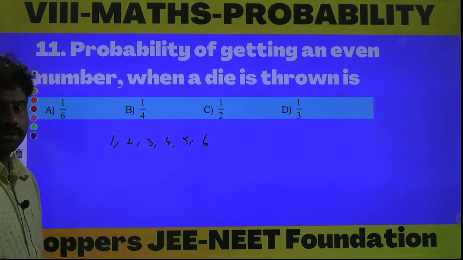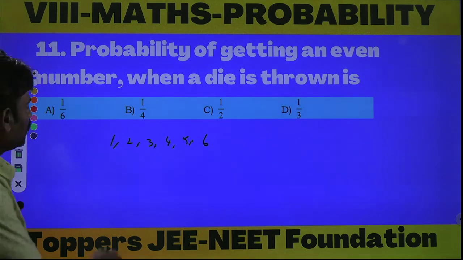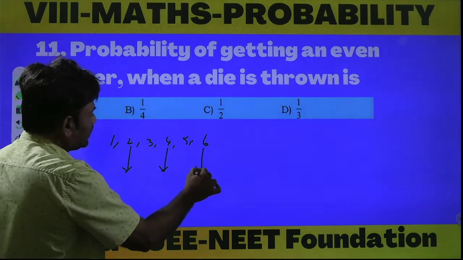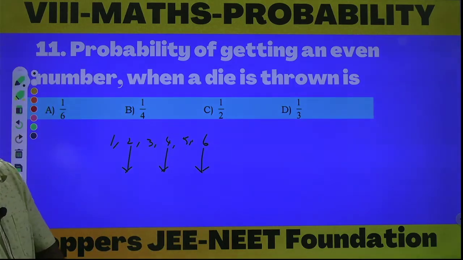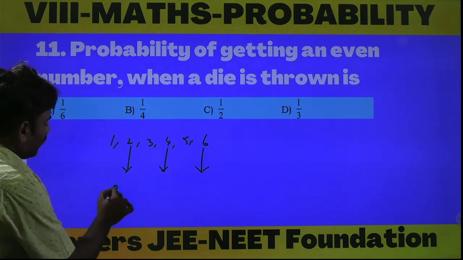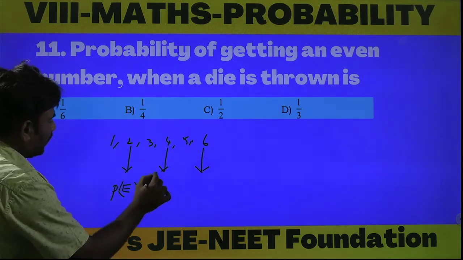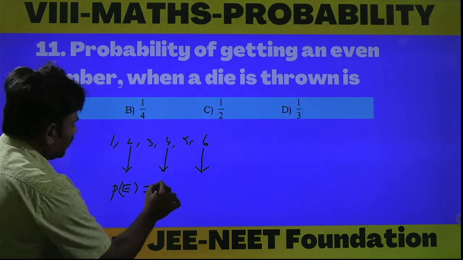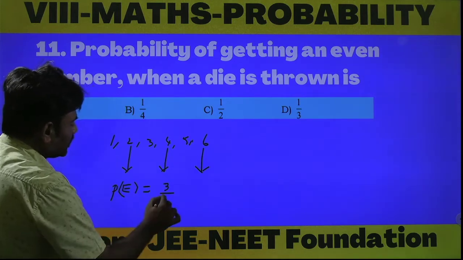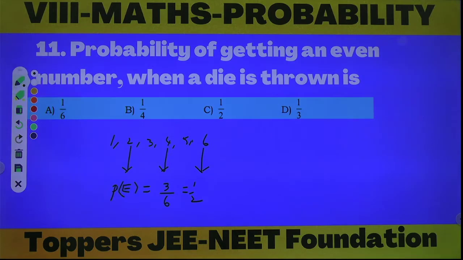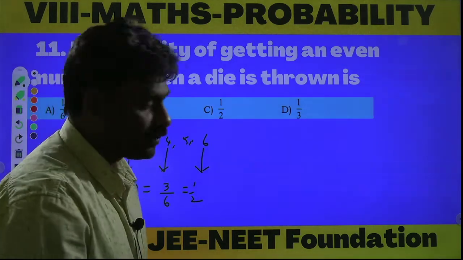Out of these, 2 is even, 4 is even, 6 is even. These three are even numbers. Therefore, the required probability P of E, the probability of getting an even number when a die is thrown once, is 3 by the total number of outcomes 6, 3 by 6 means 1 by 2. Option C is the correct answer.